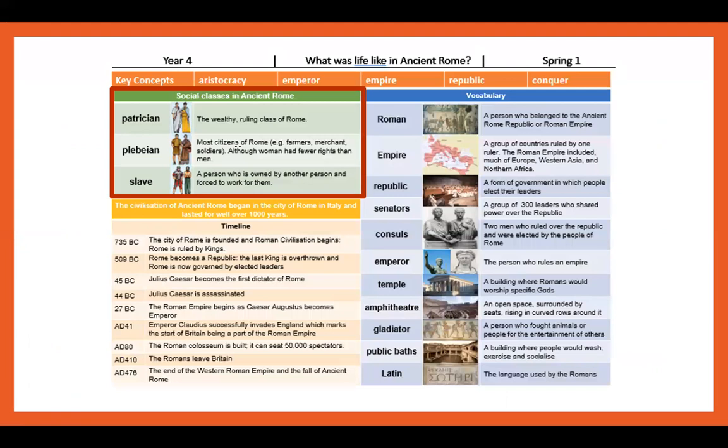So if we look at our knowledge organizer, we see that we have our social classes in ancient Rome. You have the patrician, which is the wealthy ruling class of Rome. You have the plebeian, which is the most citizens of Rome, the farmers, the merchant, the soldiers, although women had fewer rights than men. And then you have the slave, a person who's owned by another person and forced to work for them.